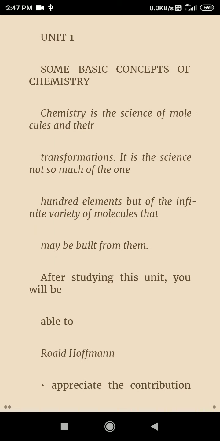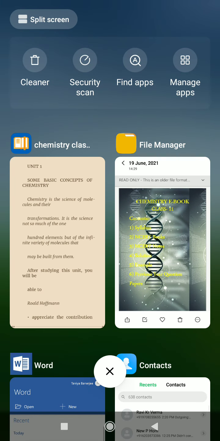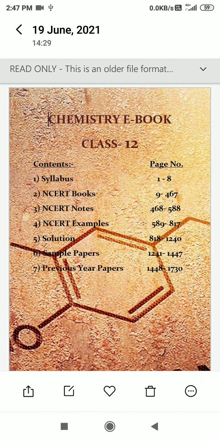Now I am going to show the standard 12 ebook. This is the standard 12 ebook, and the contents of this book: first is syllabus, second NCERT book, third NCERT notes, fourth NCERT exemplar solution, fifth NCERT textbook in-text and exercise solution, sixth sample papers of different years, seventh previous year's papers.